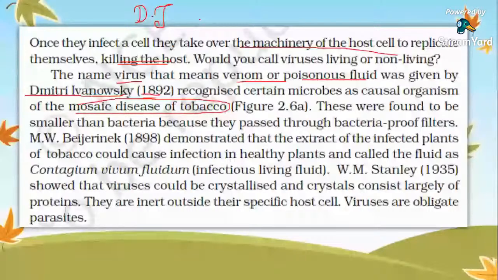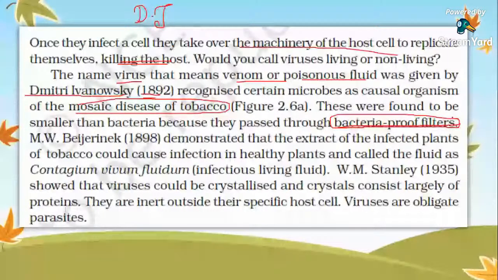They were found to be smaller than bacteria because they pass through bacteria-proof filters. Bacteria cannot pass through these filters, but viruses can move through. So what can we identify from that? We can identify that these viruses are much smaller than bacteria.